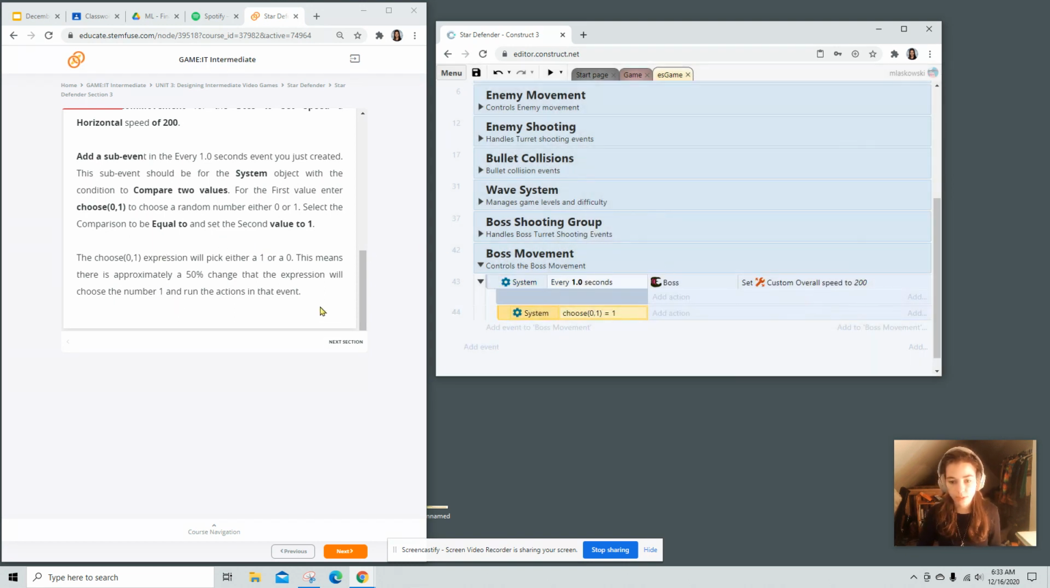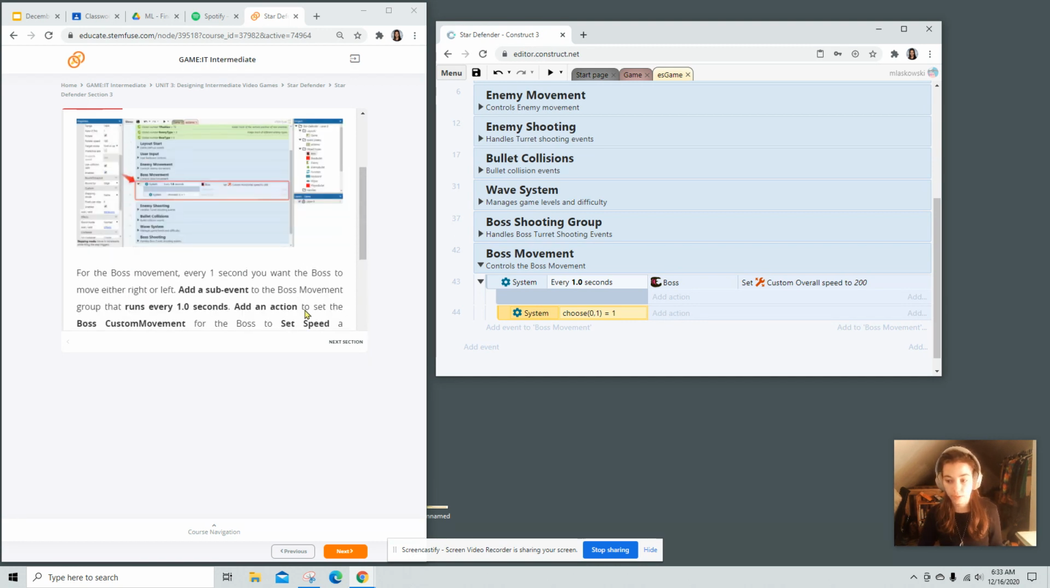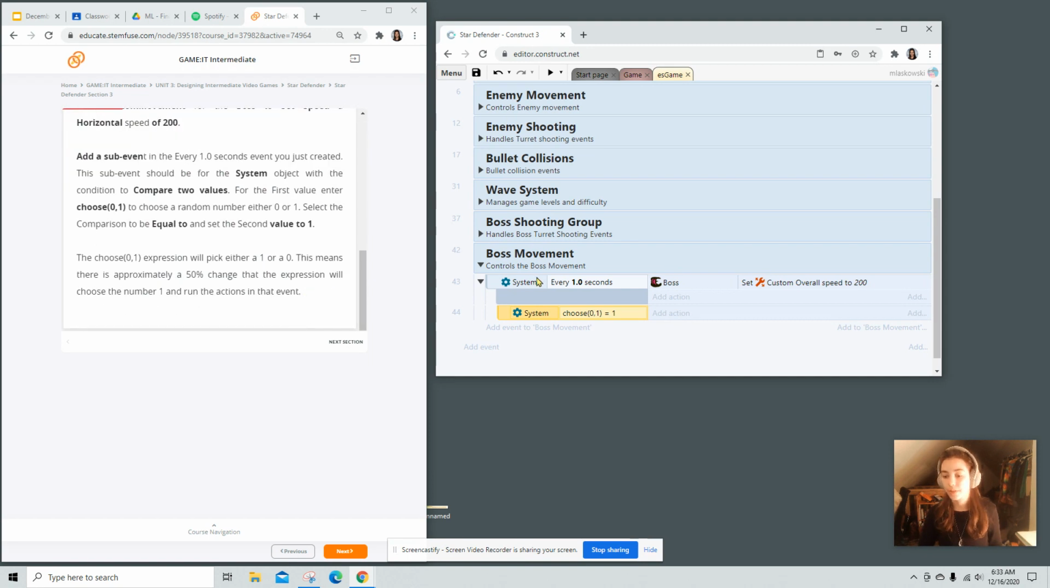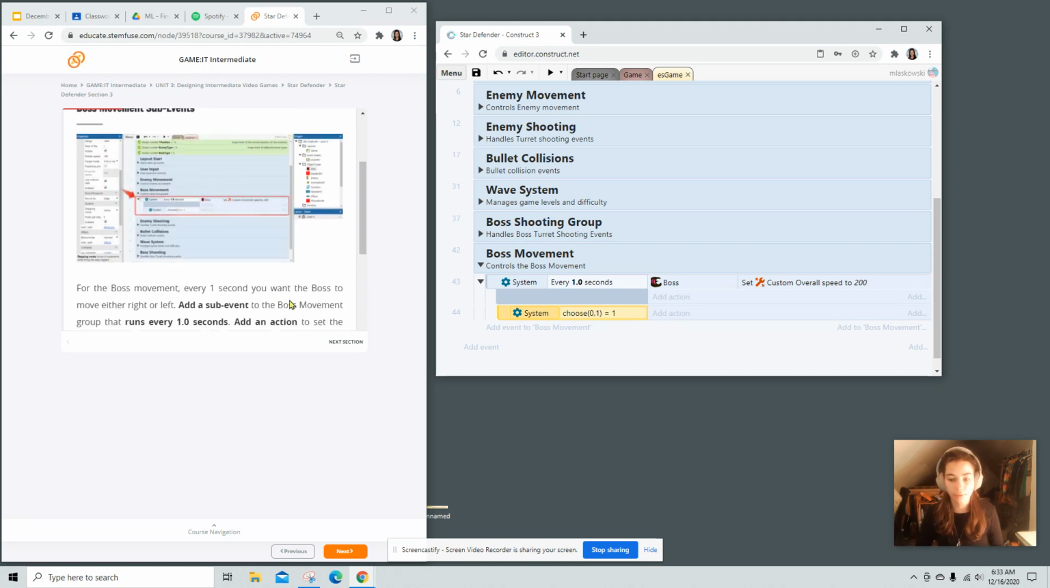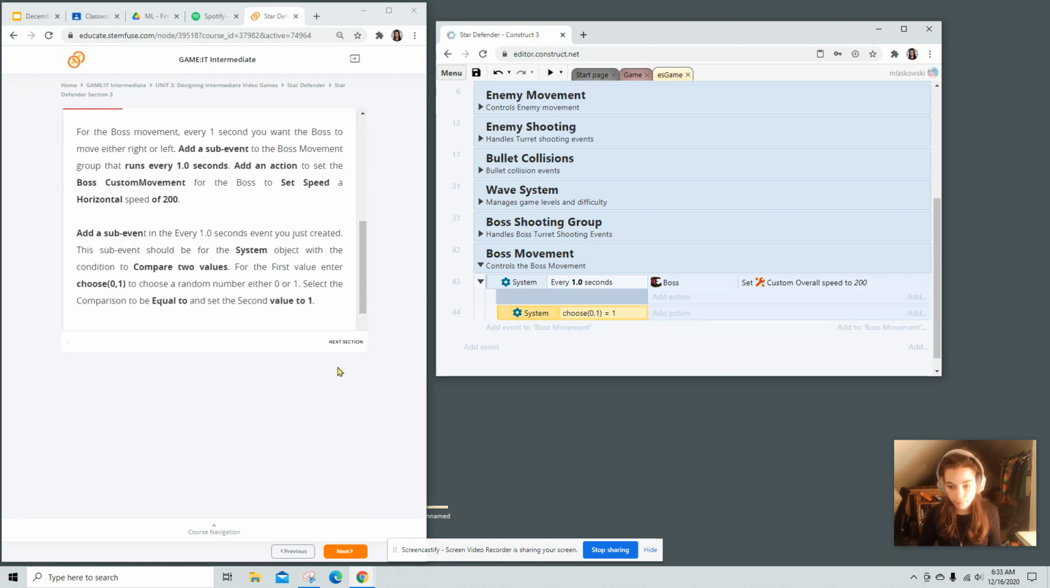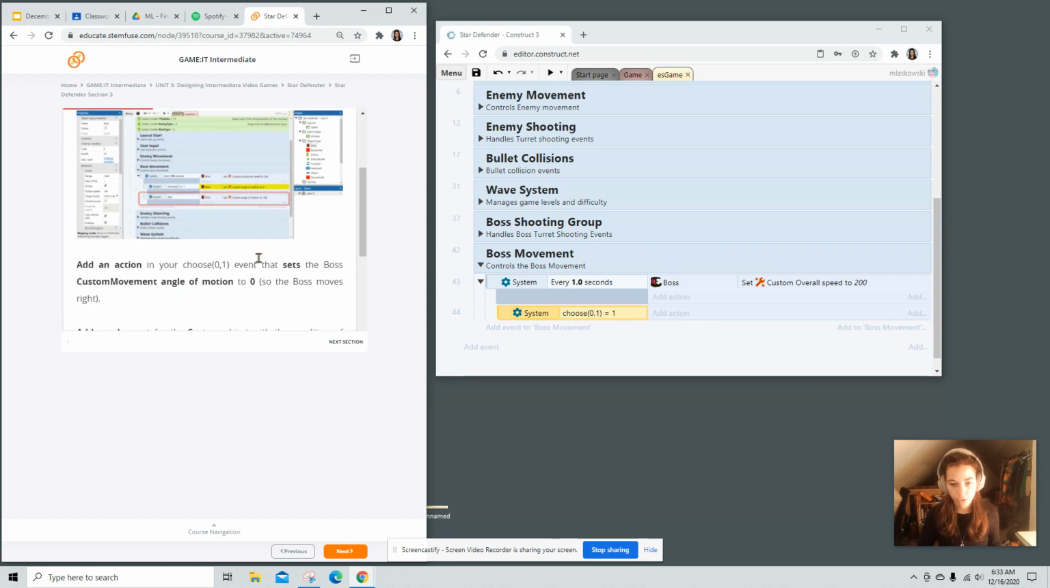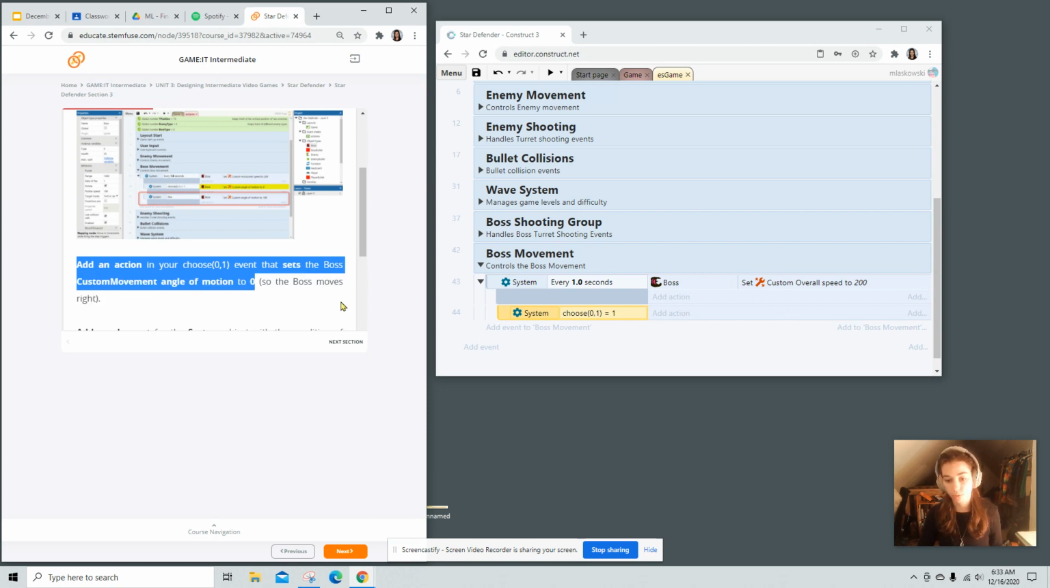So this means there's an approximately 50% chance that the expression will choose the number 1 and run the actions in the event. So if the number that we choose is 1, then we're going to do whatever we do next. So what we're going to do next is add an action that sets the boss custom movement angle to 0, so the boss moves right.